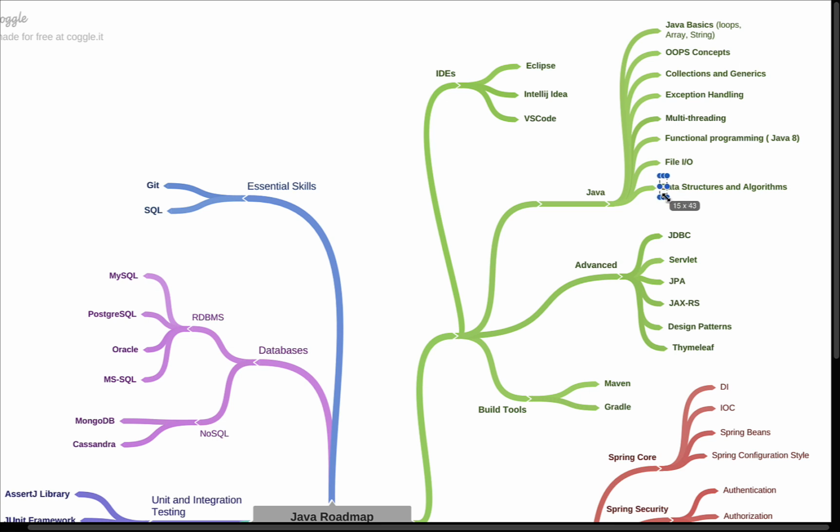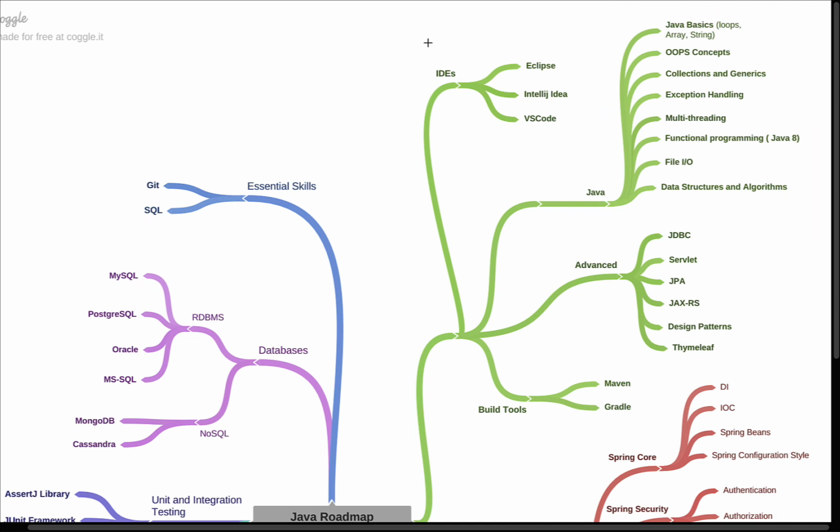Next, you need to learn data structures and algorithms. Data structures and algorithms are the building blocks of any programming language, right? So go ahead and learn all the data structures and algorithms. These will help you improve the performance of your Java program or application. If you know the important data structures and in which cases to use which data structure, that will improve the performance of your Java program. Go ahead and learn all these important Java topics.